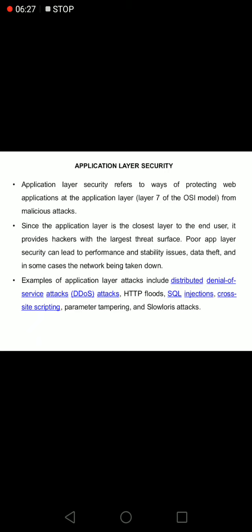So these are all the attacks on the application layer, happening at the top level. We should avoid those attacks with the help of the different security mechanisms we have already seen in cryptography. So with that we can secure our application itself.